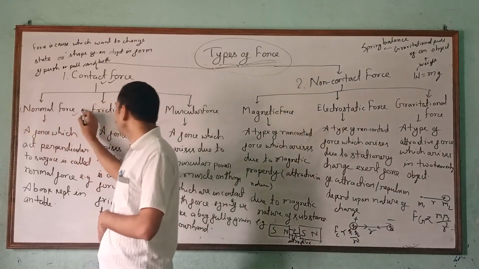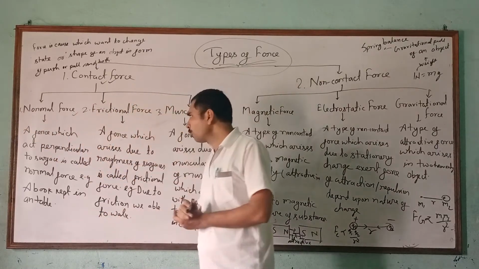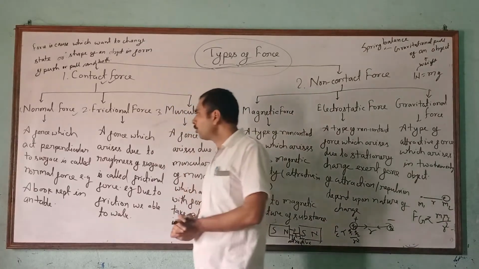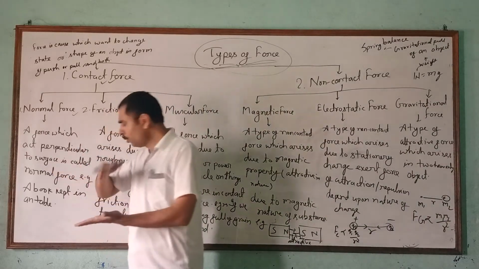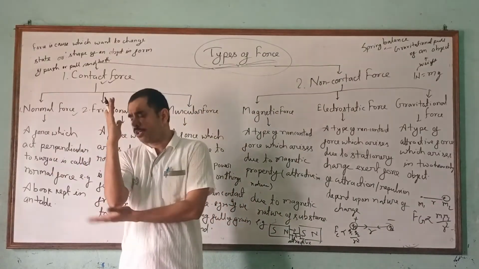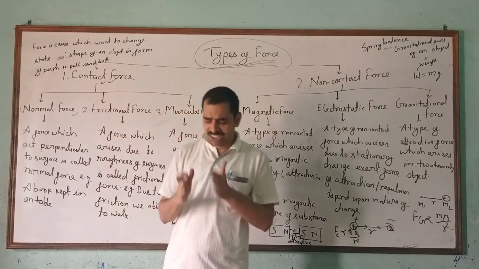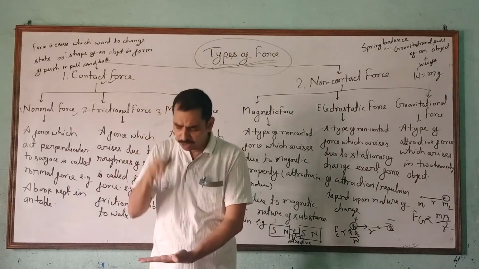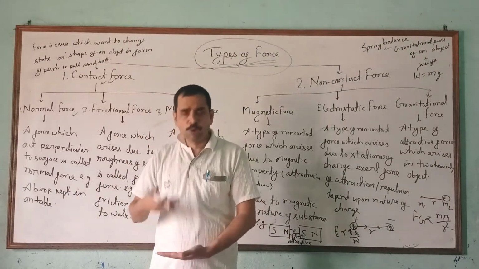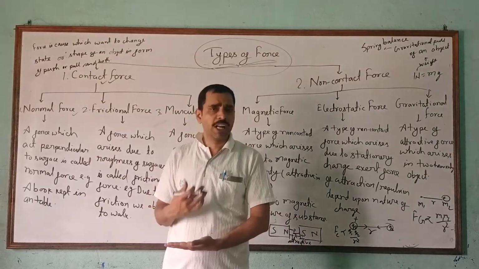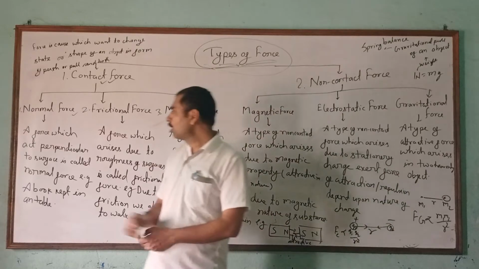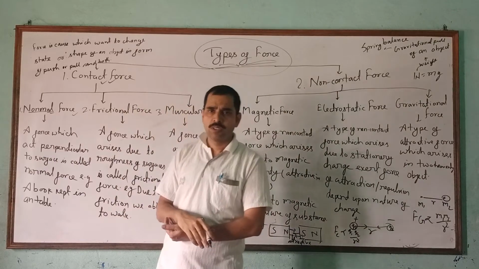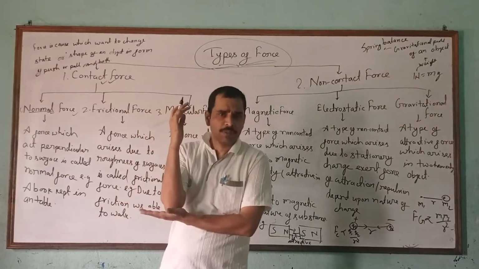One is normal force, the other one is frictional force, and the third one is muscular force. All three forces are types of contact force. What is normal force? A force which acts perpendicular to the surface, at 90 degrees from the surface. Such a force arises when one object presses on the other, and the other will also exert an equal force on that object. Such a force is called normal force. Normal means perpendicular, the perpendicular force when both objects are in contact with each other.